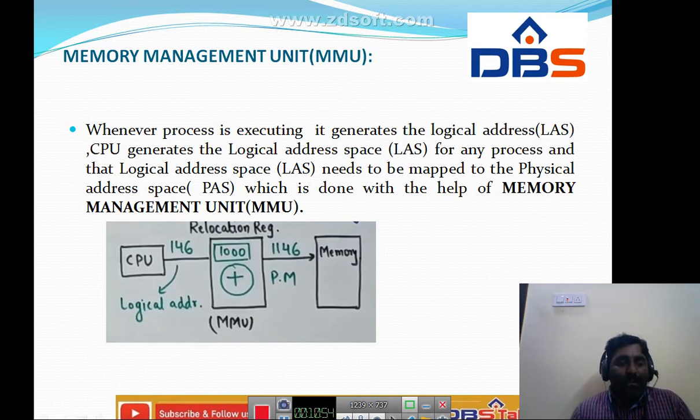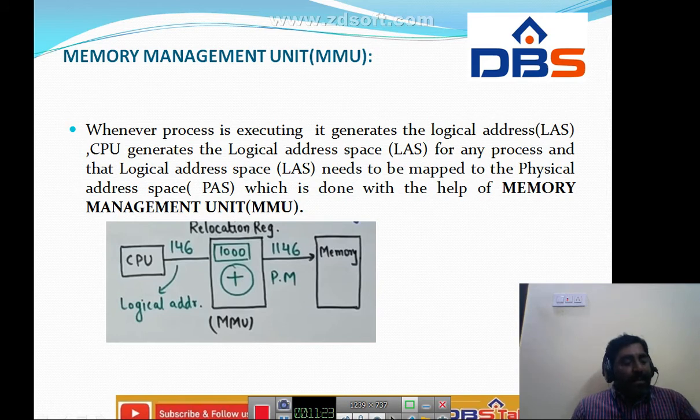Here we have the CPU. The CPU generated one address. That address is called the logical address. Here 146 is the logical address. For any process, the CPU generates one address, and we call it a logical address. That logical address needs to be mapped to the physical address. This address is the physical address. In order to map the logical address with the physical address, we do it with the help of the memory management unit.